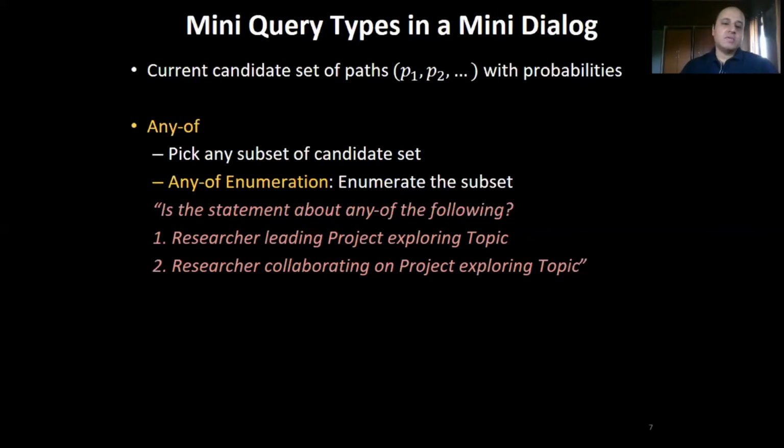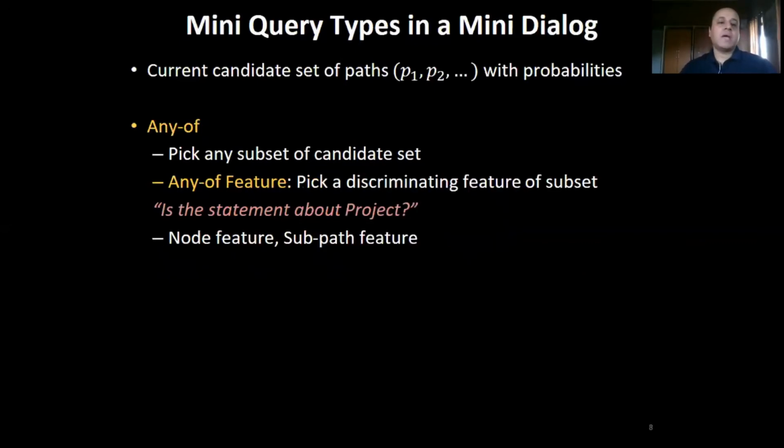Now, this can either be done by enumerating the subset, as in this example, or it can be done by picking a discriminating feature of the subset with respect to the complement. For example, instead of enumerating the paths, the query could ask whether the statement is about the project entity type. Now, this can be significantly helpful if such a query exists, because it is much simpler and therefore more likely to get a response from the expert.